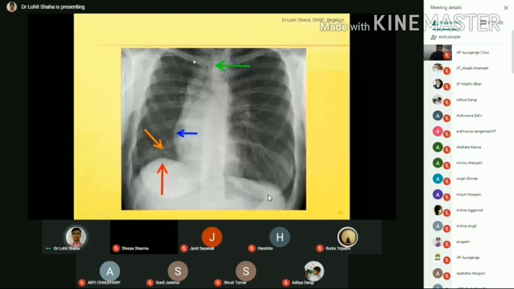Fibrosed means what? I think you have seen in the dissection that the lung is a very sponge-like structure, but it will become like a hard sponge. Once it becomes hard, what will happen? It pulls the trachea, pushing it to that side. The lung will stay this side only. There is no dilatation, no constriction during inspiration and expiration. Because of that, the trachea will shift towards the fibrosed side.